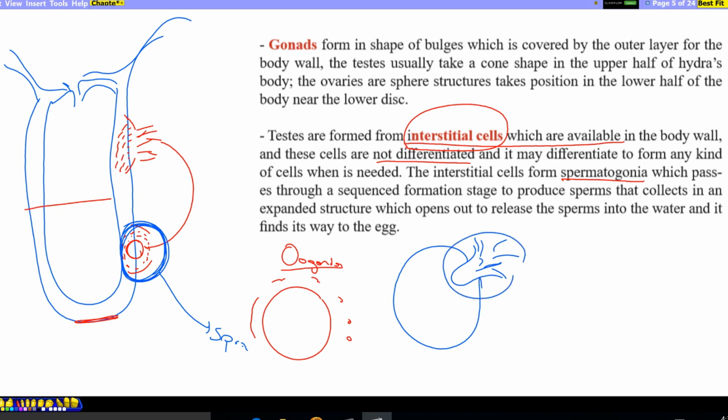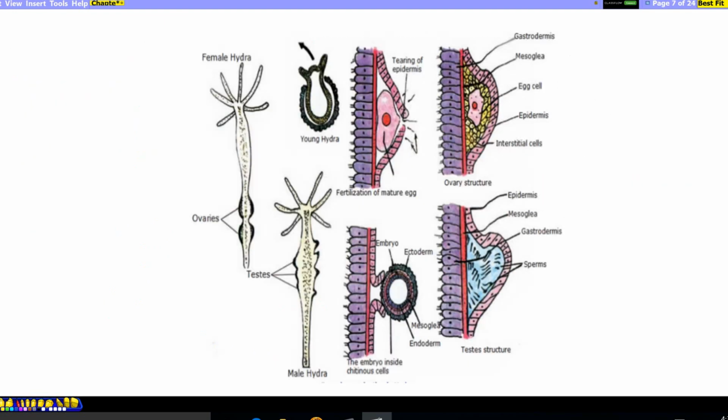So a new organism similar to the mother is formed, but what we see is that the same animal has male reproductive cells and also produces female reproductive cells. The sexual reproduction in Hydra is summarized in that picture, which is also included in the exam.